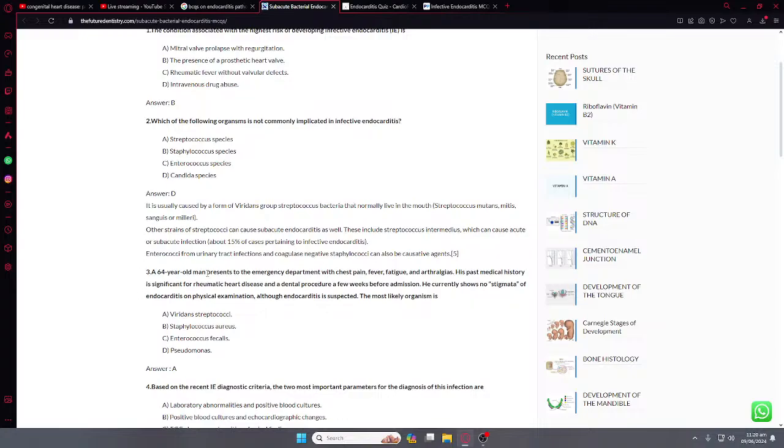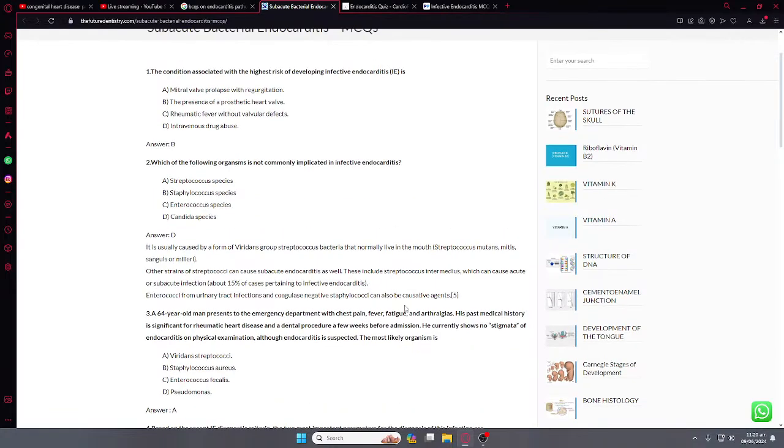A 64-year-old man presents with chest pain, fever, fatigue, and arthralgia. So these are the symptoms of rheumatic heart disease. His past history is significant for rheumatic heart disease and a dental procedure a few weeks before admission. On physical examination, there are no findings, although endocarditis is suspected. The most likely organism is, okay.